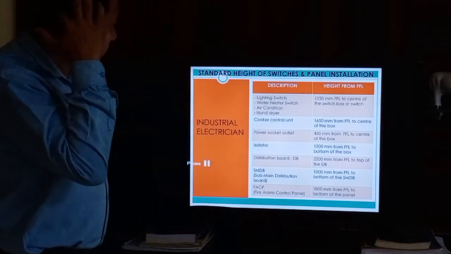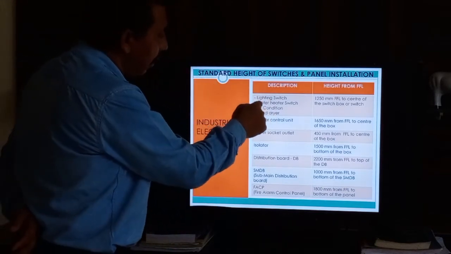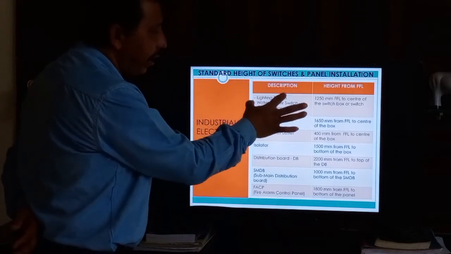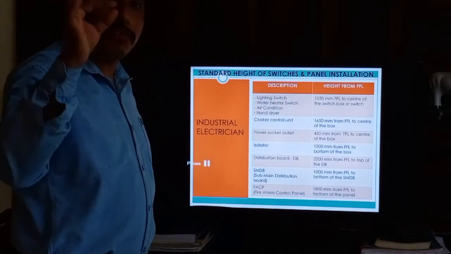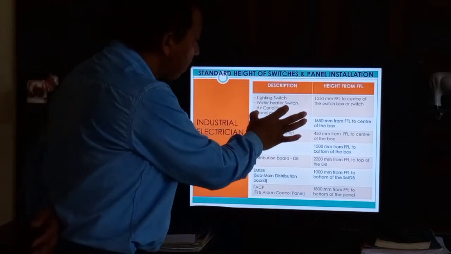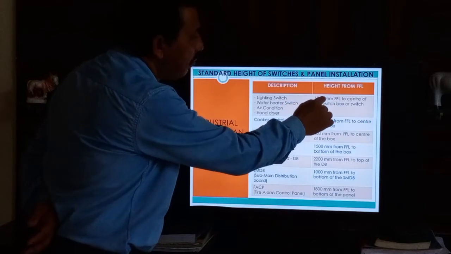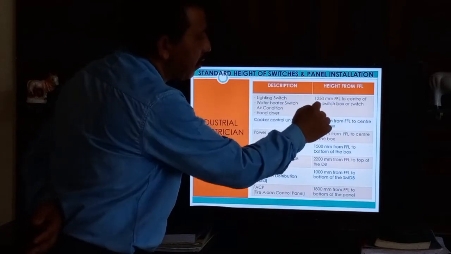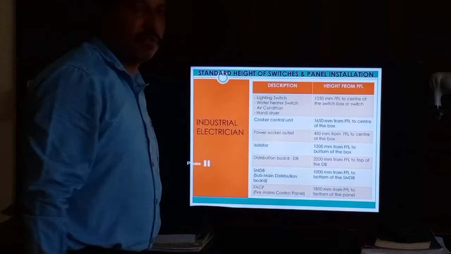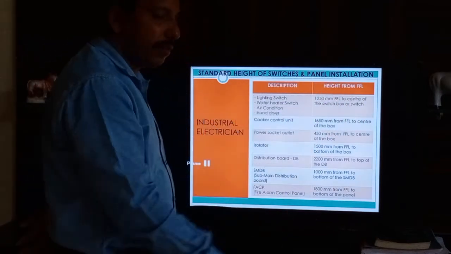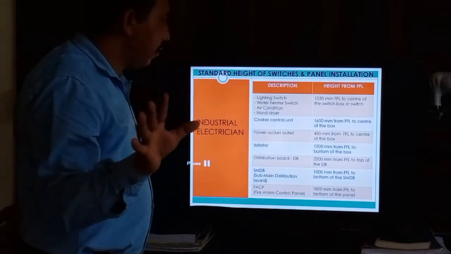Okay, so these kinds of switches: lighting, water heater, air condition, or hand dryer. If you are installing these kinds of switches, this height should be 1250 mm FFL to the center of the switch box or switches. Okay, so this is the center of the switch box. This is the standard height.